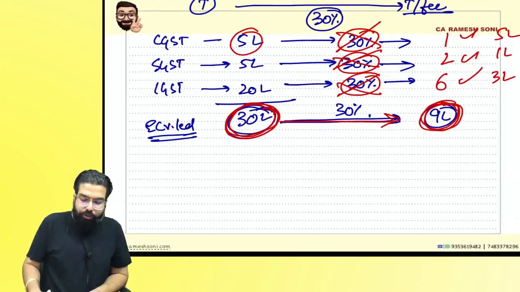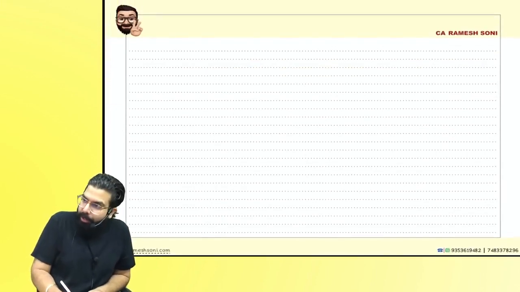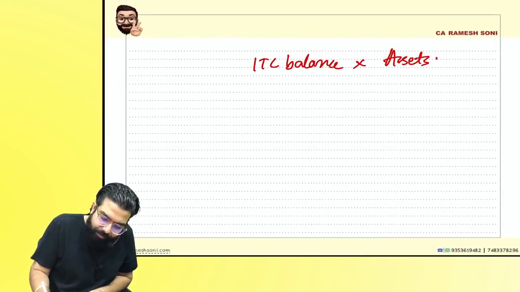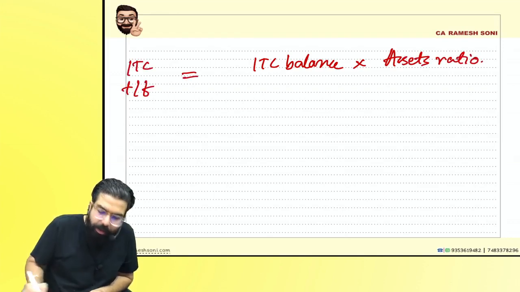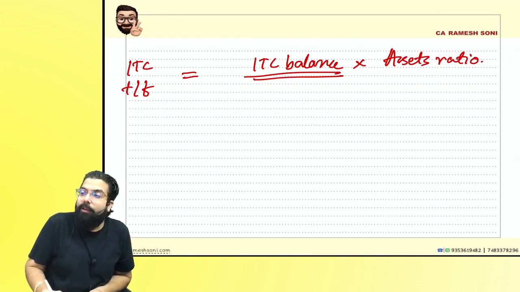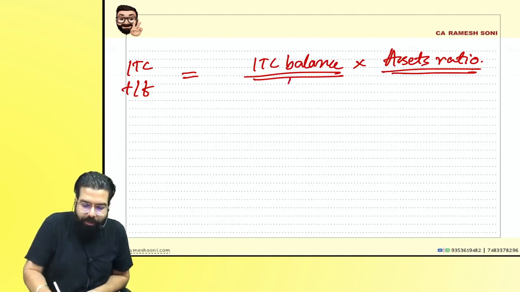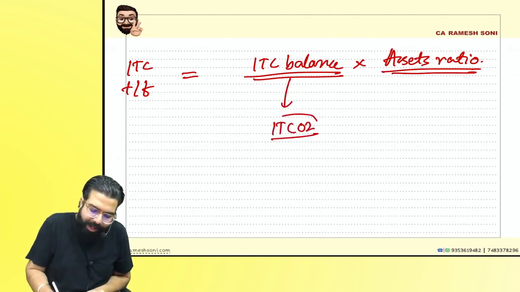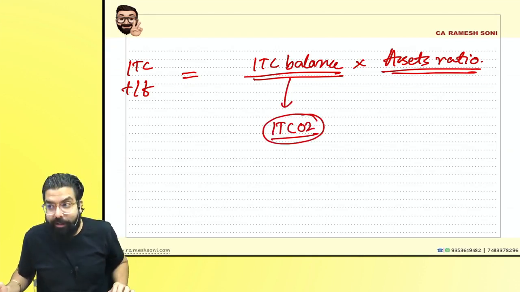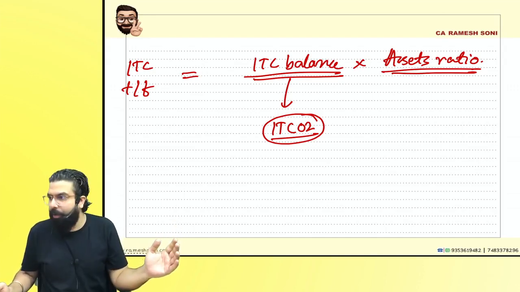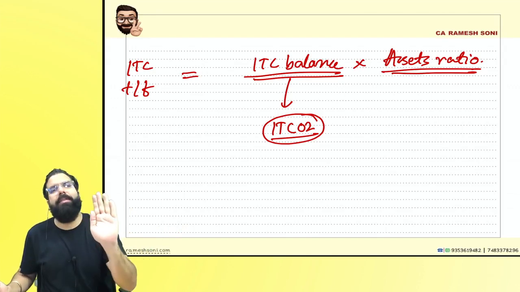Then people asked, sir, you are telling us to transfer, correct? When we have to transfer, we have to take the ITC balance multiplied by the assets ratio. Yes or no? This will be the amount of ITC which you are going to transfer. People ask, sir, which day's ITC balance? Which day's assets ratio? The government told, you are going to file ITC-02, so that day's ITC balance. Then people ask, assets ratio, which day's assets ratio? The government is telling, whenever you do a demerger, there is a demerger scheme.